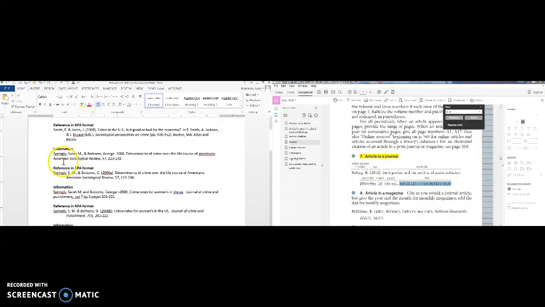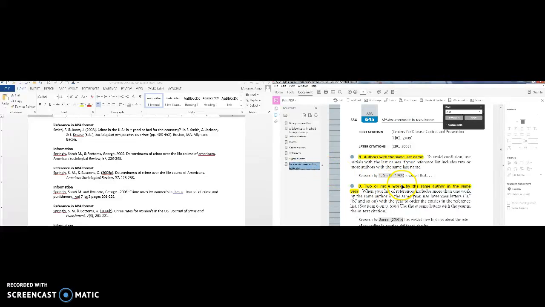So I've done the same thing over here with this Sarah Springley and George Bottoms. Put it in APA format. You notice I have a little odd thing right here. I have an A, and then on the next one I have a B, because this reference by Springley and Bottoms in 2006, I wouldn't be able to distinguish that one from this one by Springley and Bottoms in 2006. So I have to use the rule for 2 or more works by the same author in the same year. This is in section 64A, number 9.